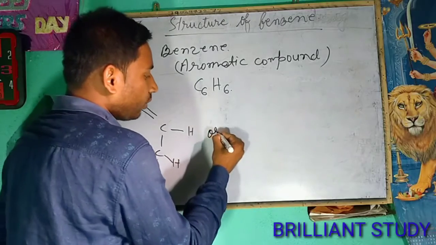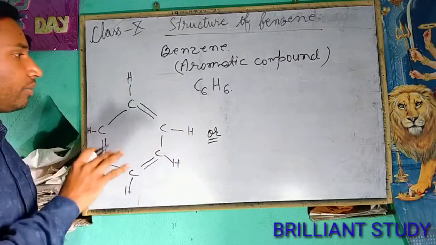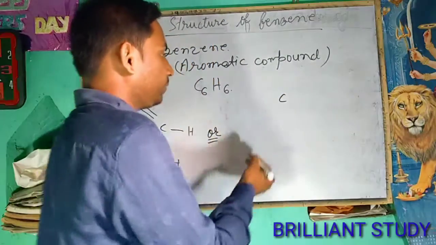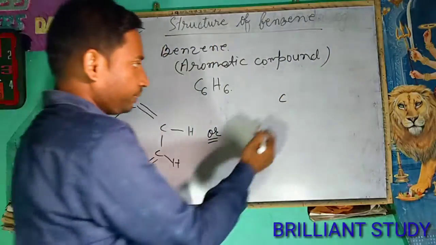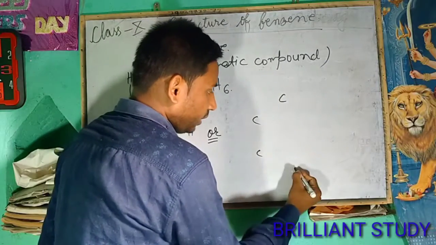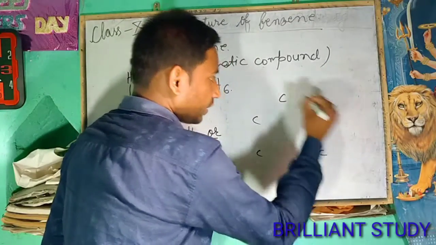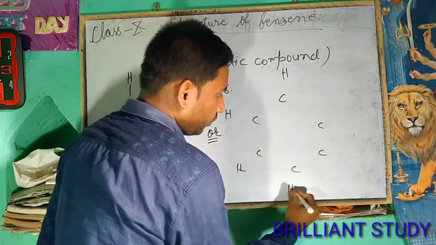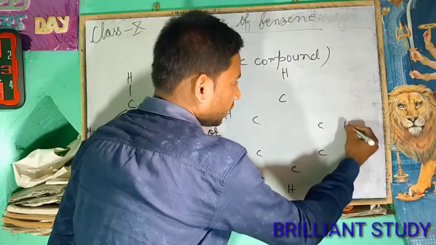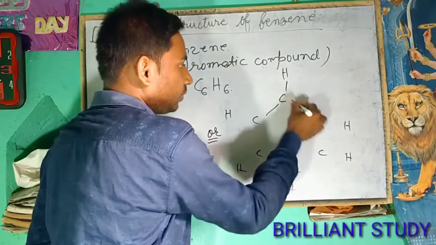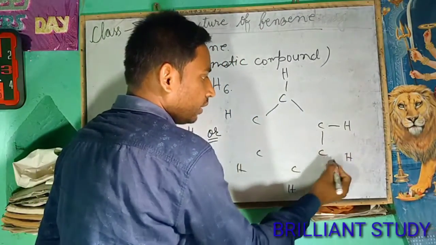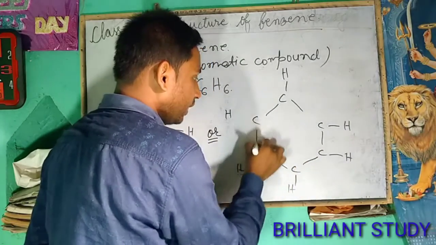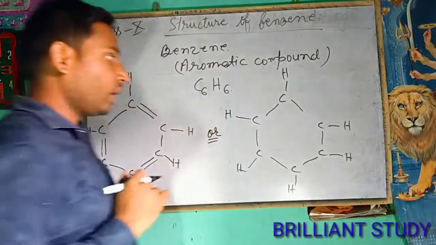And we can draw the structure of benzene in another way also. Have a look at the other structure. We draw 6 carbon atoms and 6 hydrogen atoms, with each carbon having 3 bonds so far.